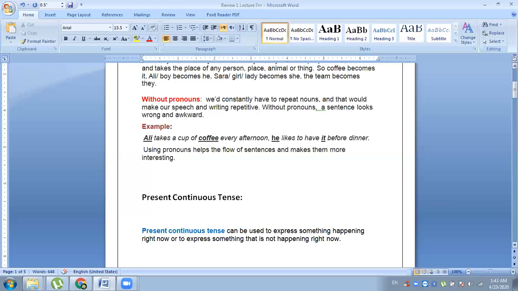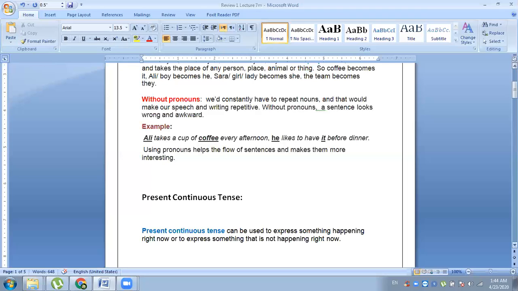So in these sentences, we talk about the things and the incidents which are happening, which are continuing at the time of the speaking. When we are speaking about the incident, at the same time the incident is going on. For example, when I say that it is raining outside, bahar barish ho rahi hai, it is raining outside. It means the happening is continuing at the time of speaking.